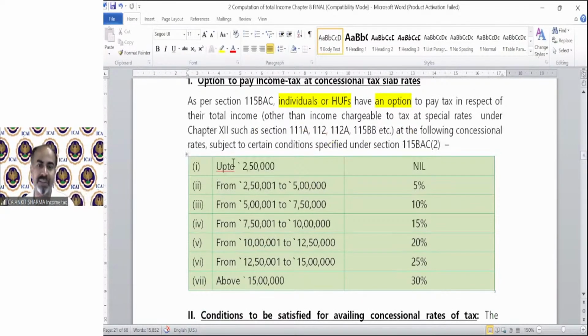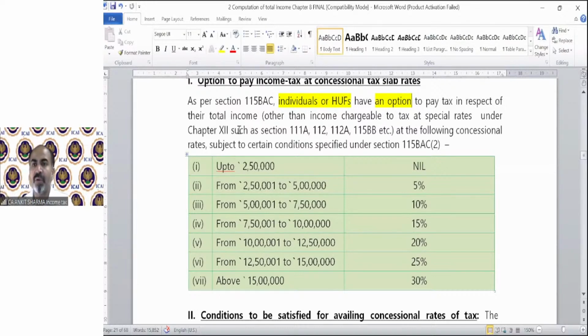The slab rate says up to 2,50,000, there will be no tax as per the normal case also. From 2,50,000 up to 5 lakh, the rate is 5%. From 5 to 7.5 lakh, the rate is 10%. From 7.5 to 10 lakh, the rate is 15%. Then from 10 to 12.5 lakh is 20%. Then from 12.5 to 15 lakh, it's 25%, and the balance is 30%.